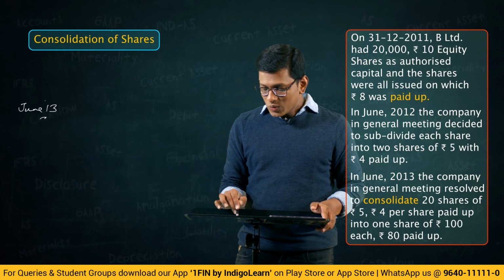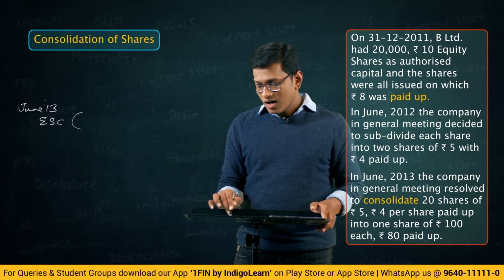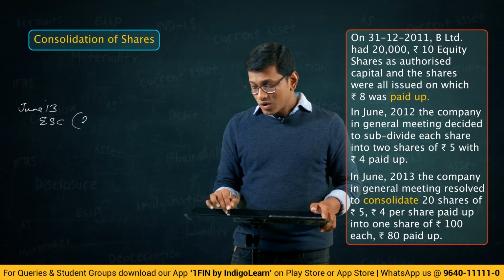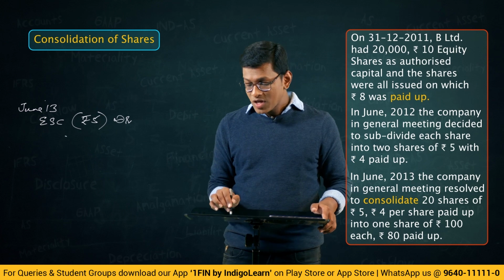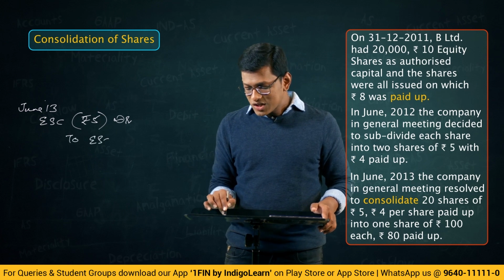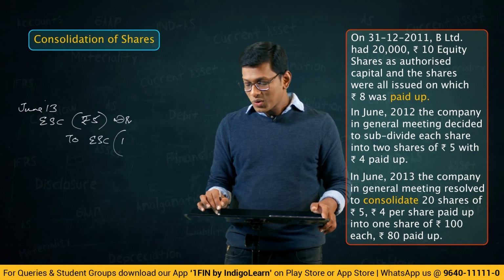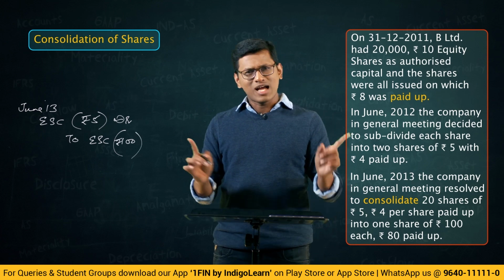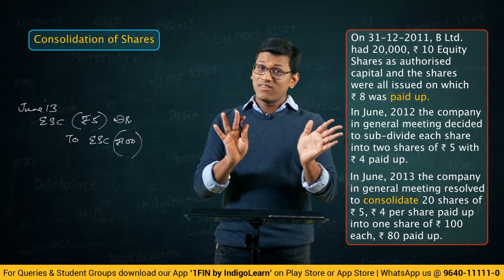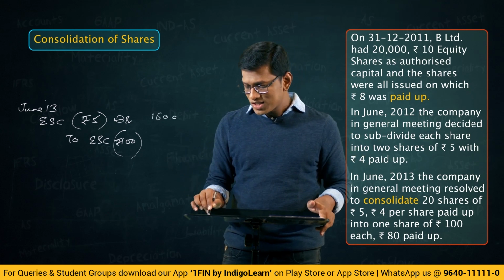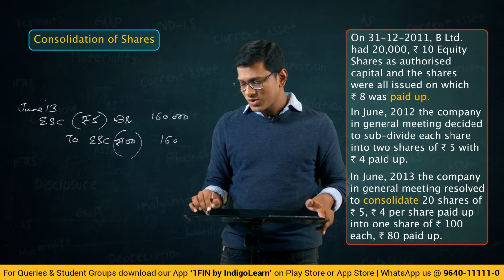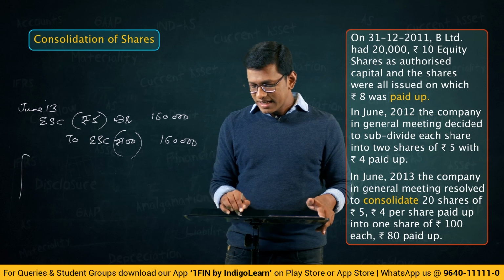So equity share capital, what is the face value? Rupees 5, right? This is what you are basically debiting. To equity share capital, which account are you crediting? Rupees 100 account is what you are crediting. Is the amount changing? It will not change. I will not talk about it again and again. Now you all understood that the amount is not changing. It is 1,60,000 only, and you will write a narration.